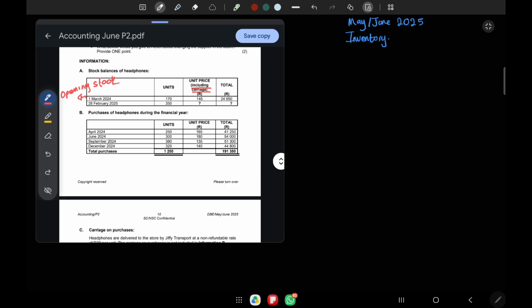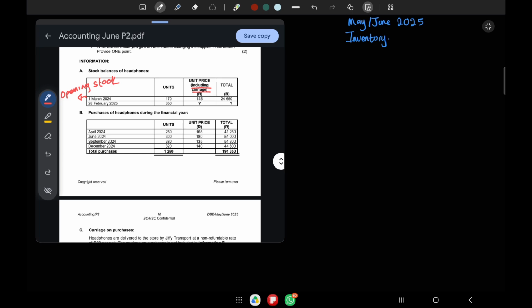You can also make a few notes for yourself in your question paper. So you have our total, which is 24,650. Let's see whether this makes sense. Let's say 170 times 145. We'll get 24,615. Remember, this is including carriage, okay? So you guys have all these tables. As I said, play with these figures. Try to make sense of them so that you're a bit familiar with them.